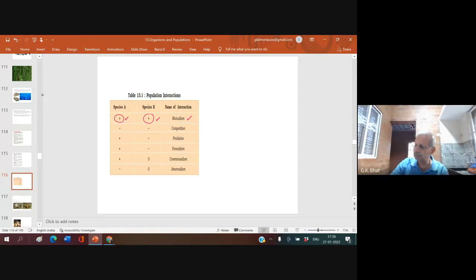Give me an example where two species live together and both of these two species are benefited by this type of living together. Yes, give me an example.